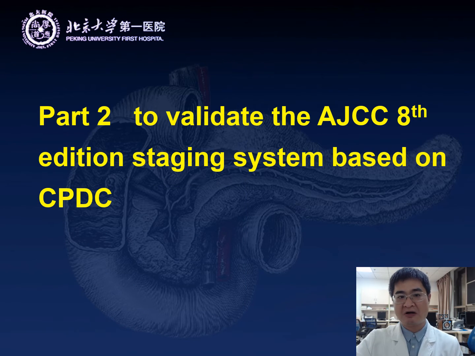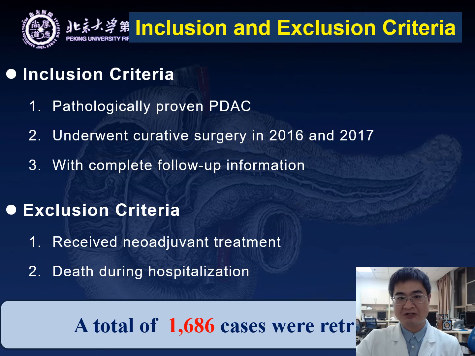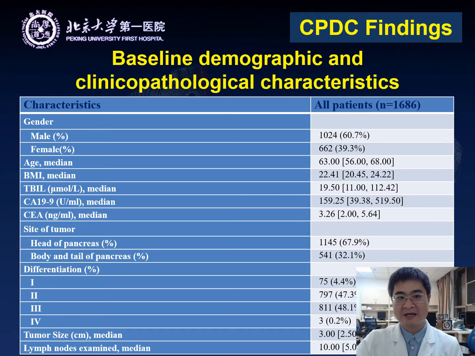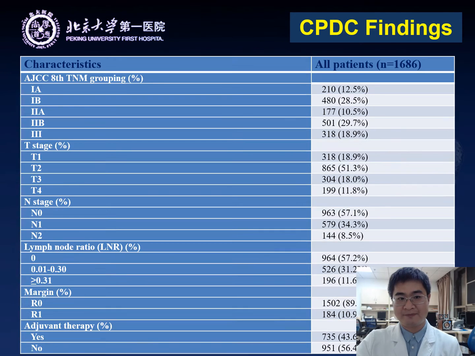The second part is to validate the AJCC 8th edition staging system. The data of PDAC patients who met the inclusion and exclusion criteria were reviewed retrospectively, and a total of 1,686 patients were retrieved. These are the baseline characteristics of included patients.